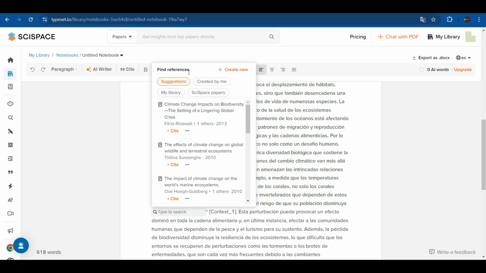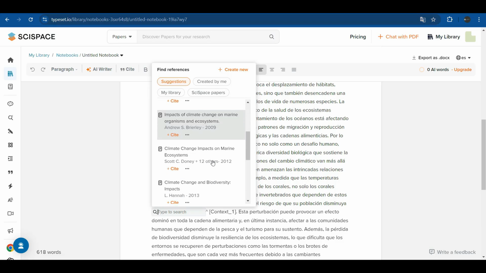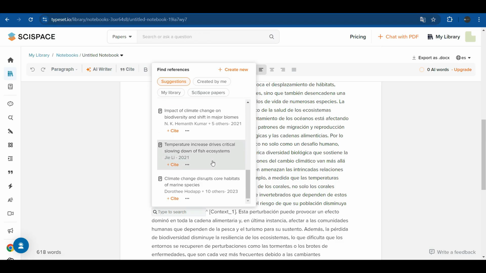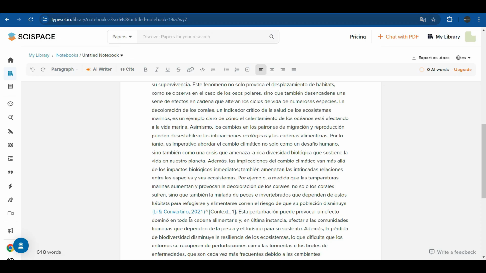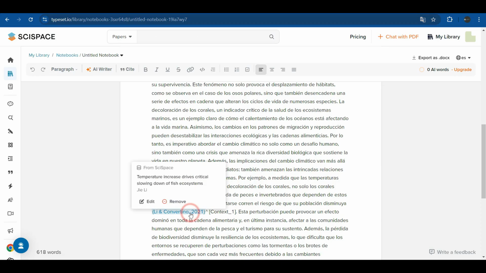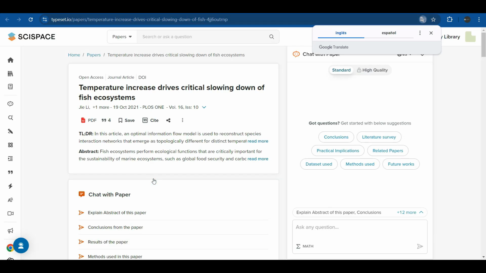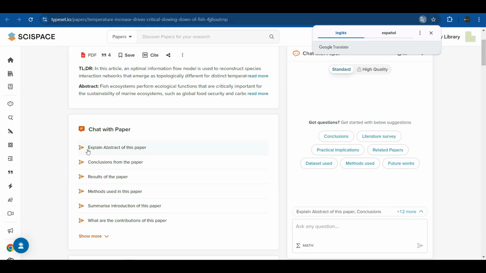And it offers us, in the quote button, a group of references that talk about the climate impact. For example, let's choose this one that is from 2021, and that talks about the increase in temperature. It incorporated the quote in APA format. If we click on our quote, we can edit it, delete it, or we can go to our original document. Here we see the original document where the quote is located.